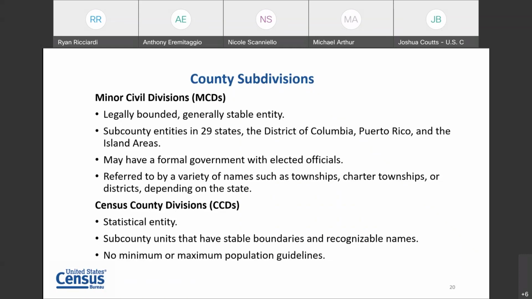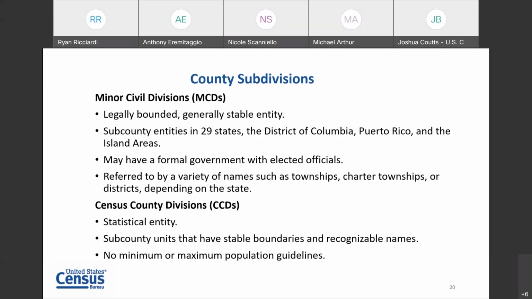CCDs, on the other hand, are statistical geography, and they're drawn up through the Participant Statistical Areas Program, again every 10 years in preparation for the decennial census, although they are used, of course, for ACS reporting. So these are sub-county units with stable boundaries and recognizable names. We work with local data stakeholders, again with county, state, and regional planning associations, to provide us boundaries that make sense locally, so that we can produce data for those geographies. If we go to the next slide, we can see the regional distribution of these county subdivisions.